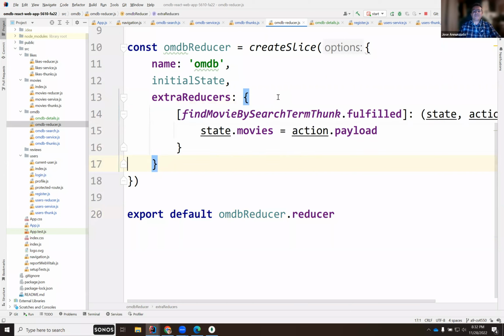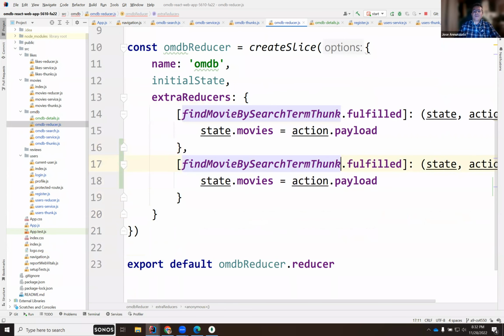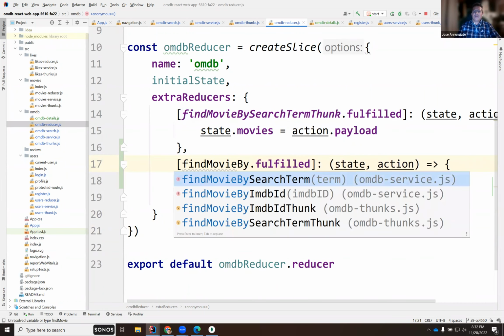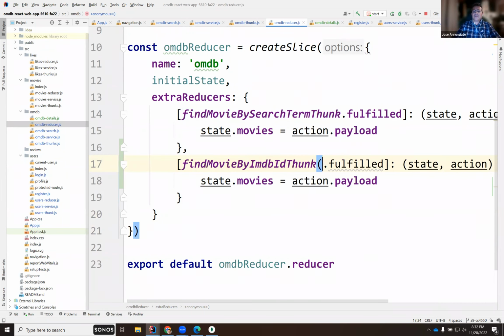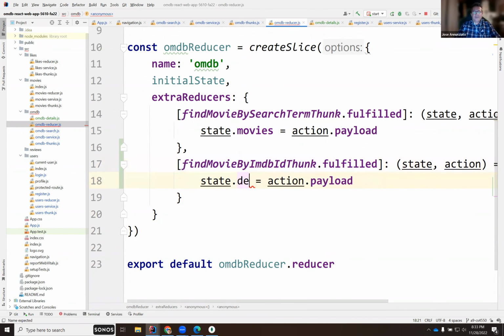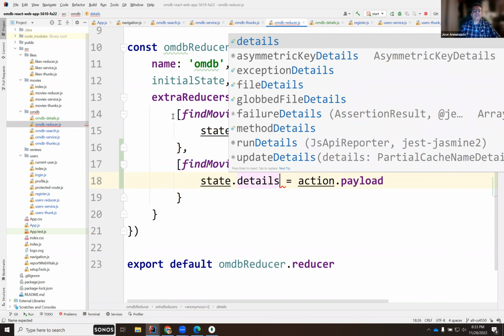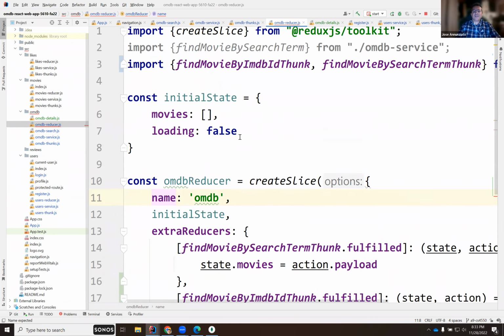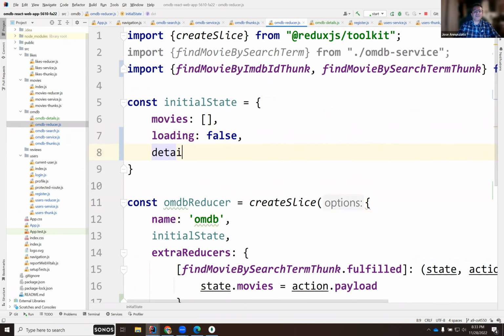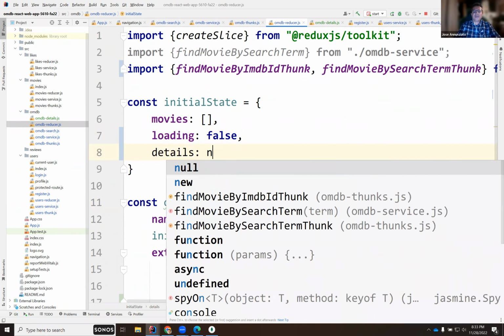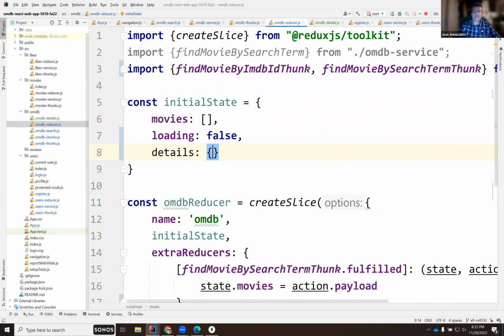So here, we are going to need the by-IMDb thunk. There we go. Fulfilled, and we're going to put the details here, which we did not initialize. So we'll put the details here. Details for the movie will be null first, or maybe just an empty object. And so we should be able to retrieve it from the details. All right, excellent. I think we have what we need.